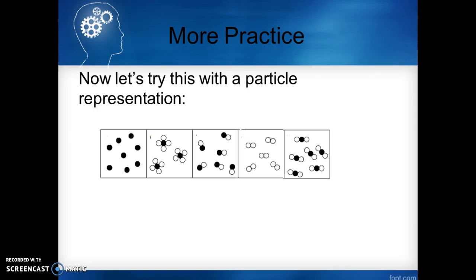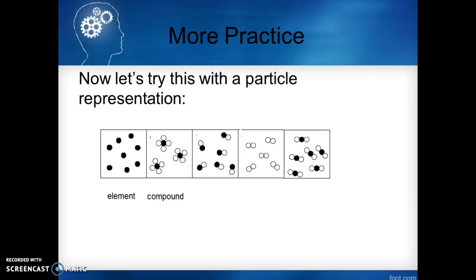This is a particle representation of either an element or a compound. So we have 5 different representations. Each of these circles represents an atom. So in this one here, we have all black, round particles. So that represents an element. In our next example, we have 4 white circles surrounding a black circle in the middle. So this represents a compound, different elements combined.